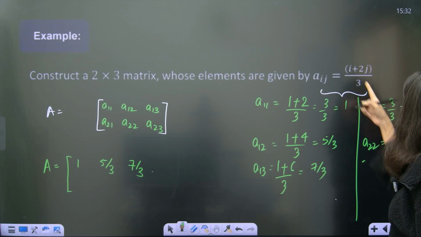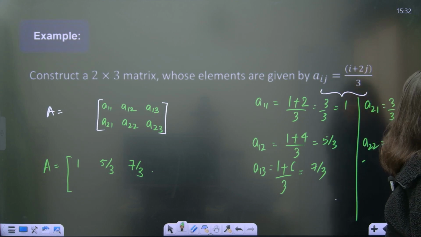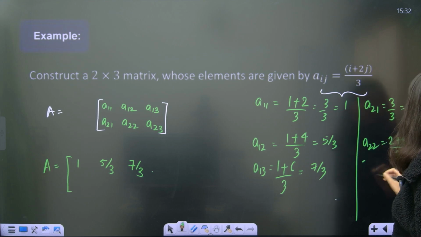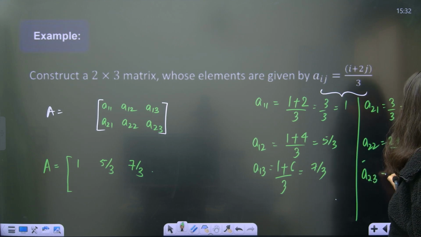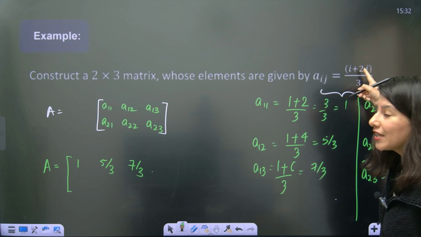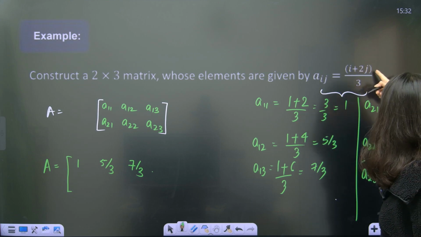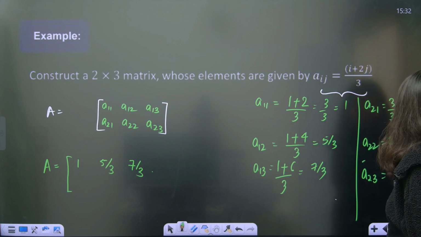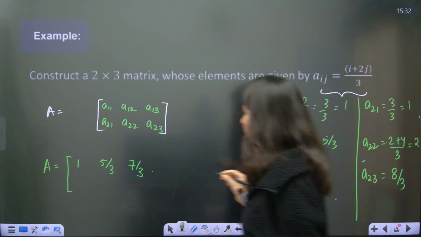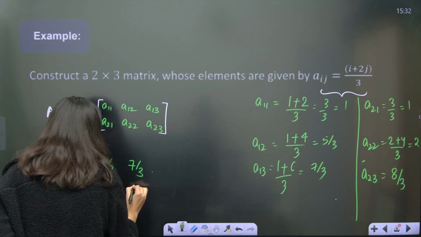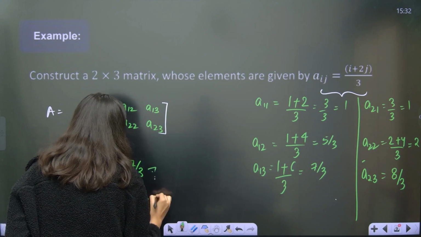Now both are 2. So 2 plus 4, 2 plus 4 by 3, so that is 6 by 3, 2. And A23 is your, the moment you put j equals 3, it is a 6. 6 plus 2 is 8, 8 by 3 directly. So 1, 2 and 8 by 3. This is how you can construct this, okay?